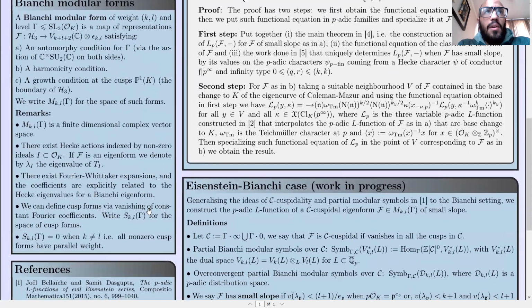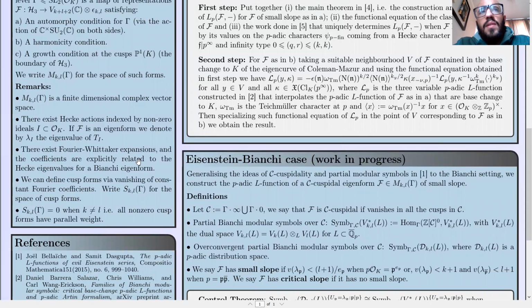Some remarks about Bianchi modular forms. M_{k,l}(gamma) is a finite-dimensional complex vector space. There exists a Hecke action indexed by non-zero ideals. If F is an eigenform, we denote by lambda_I the eigenvalue of T_I. There exists a Fourier-Whittaker expansion, and the coefficients are explicitly related to the Hecke eigenvalues for a Bianchi eigenform.